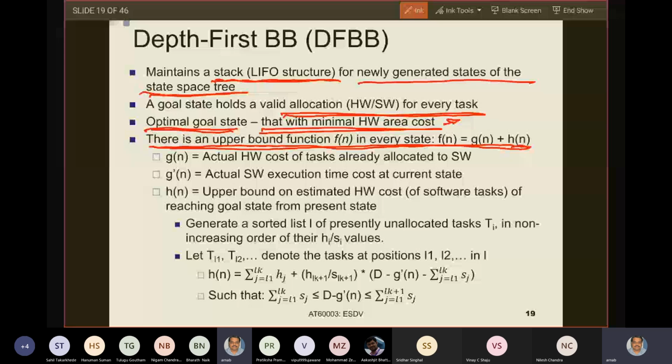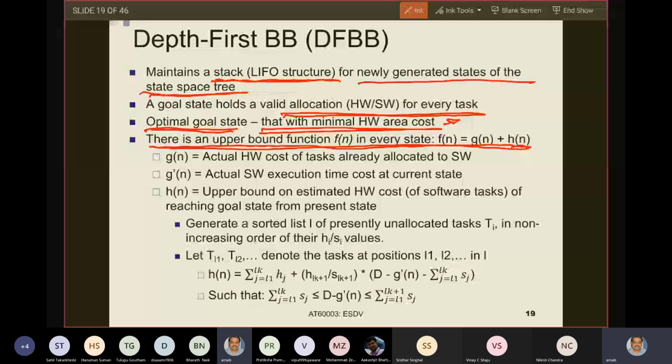So now, given a bound on D, because I have executed partially, what is my current available time? D minus G dash 10, right? Because G dash 10 gives me the actual software execution cost. What is the time before the deadline expires? D minus G dash 10. Now D minus G dash 10 is my available execution time. Using that amount of resource, I want to maximize hardware.